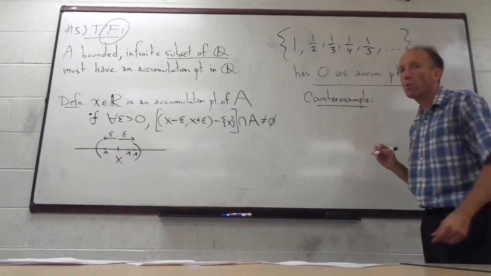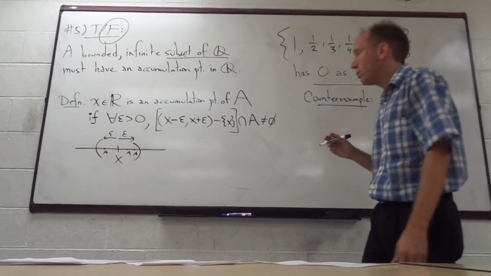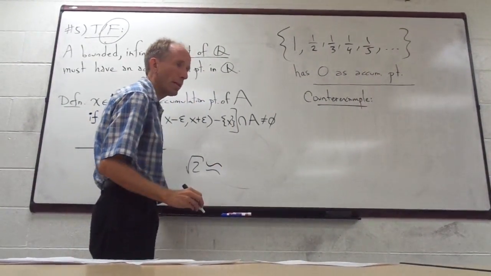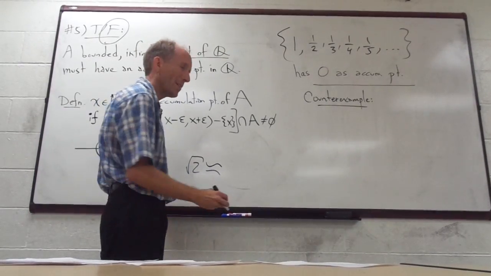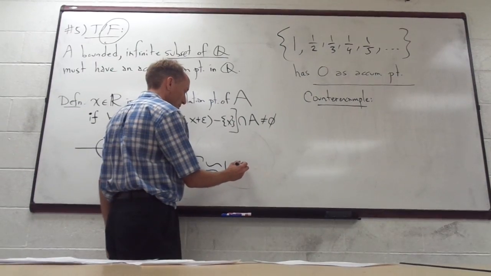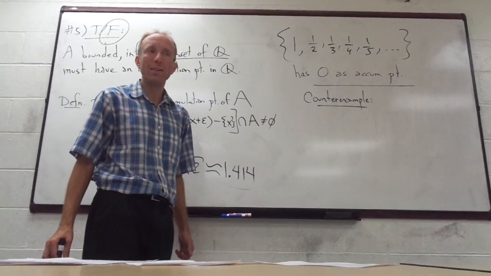Okay, square root of 2, you want to use that as your limit point? What you would need to do, so let's think about the square root of 2 for a second. Does anybody know the decimal expansion of that? It's like 1.4 something. I think those are the first 3.